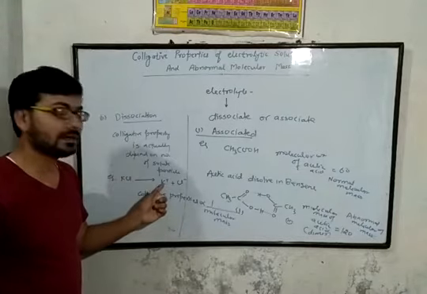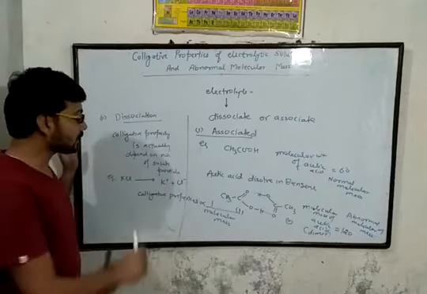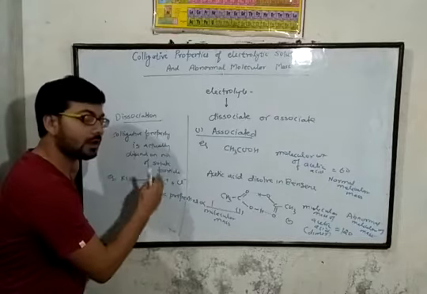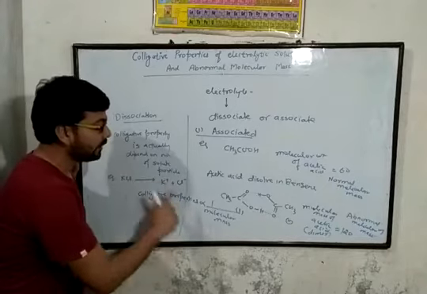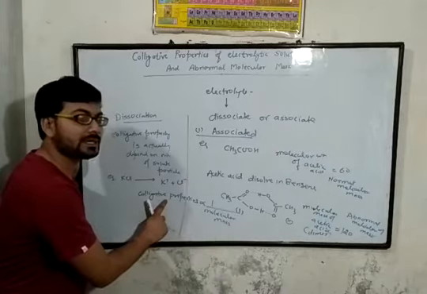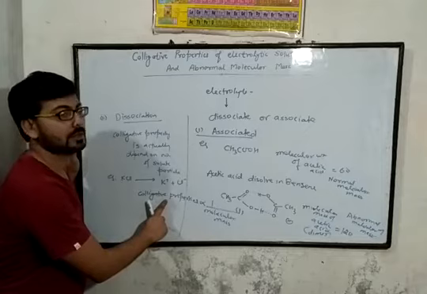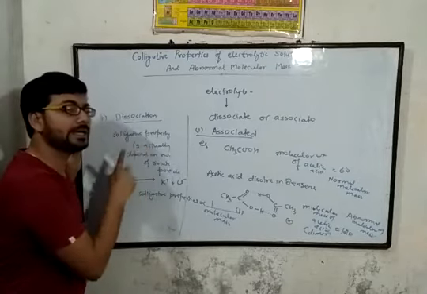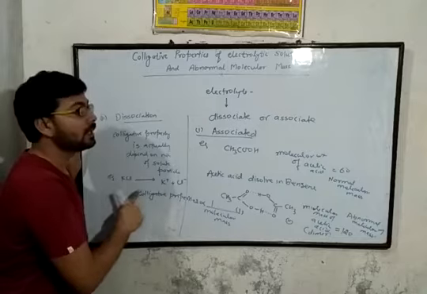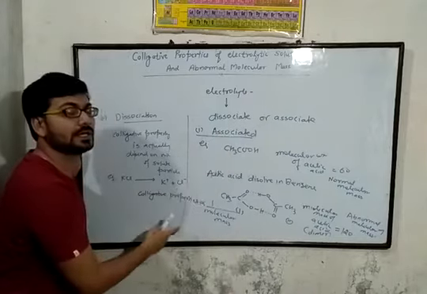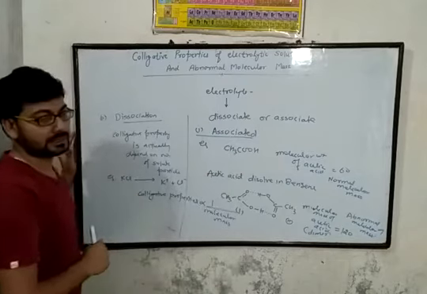Means here the molecular mass of potassium chloride decreases due to the breaking of the KCl molecule. When the molecular mass decreases, then the colligative property is higher. Means in case of dissociation, the colligative property is higher, but in case of association, the colligative property decreases.